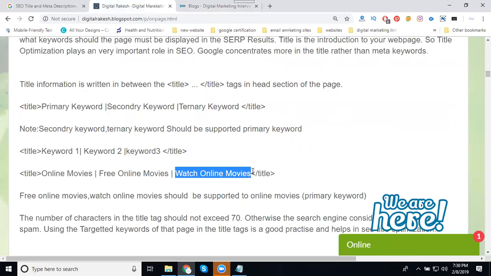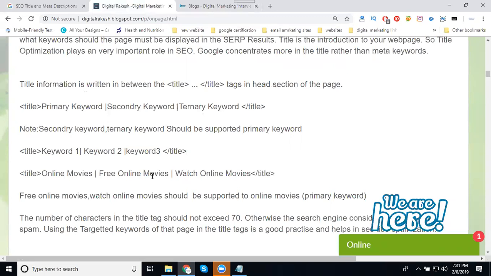Each keyword is separated by an option called a pipe. Pipe is nothing but OR: keyword 1 OR keyword 2 OR keyword 3. Any three words can generate multiple keywords. In this, we can see online movies, online movie, two keywords. Free online movies, free online movie, two keywords. Watch online movie, watch online movies. Free, watch online movies, and online movie.